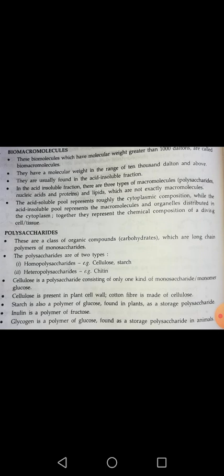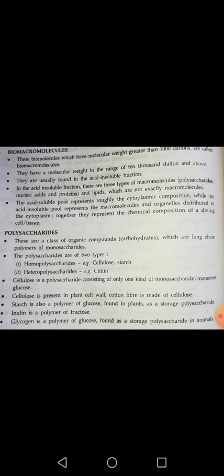the acid insoluble fraction. As we know, while we are filtering the extract with the help of cheese cloth, the filtrate is called the acid soluble pool, while the unfiltered portion which remains over the cheese cloth is called the acid insoluble pool. Okay, so in that particular fraction, in the acid insoluble pool, there are three types of biomacromolecules, which are polysaccharides, nucleic acids and proteins.